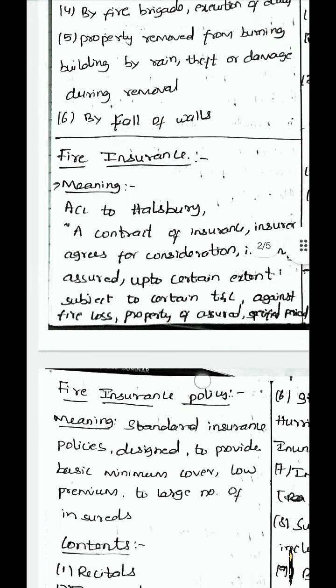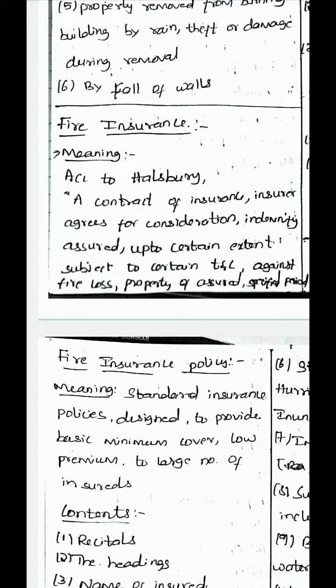The next important concept is fire insurance. So, definition of fire insurance. What do you mean by fire insurance? According to Halsbury, fire insurance is a contract of insurance where the insurer agrees, for certain consideration, to indemnify the assured up to a certain extent, subject to certain terms and conditions, against fire loss to property of the assured for a specified period.